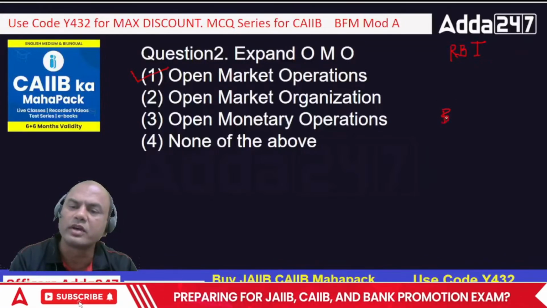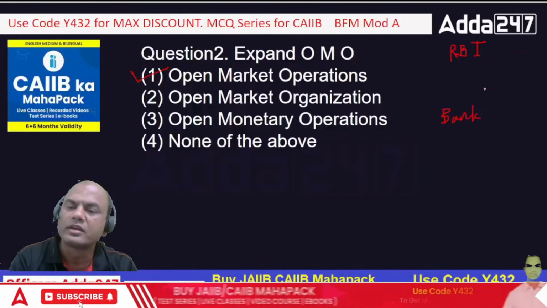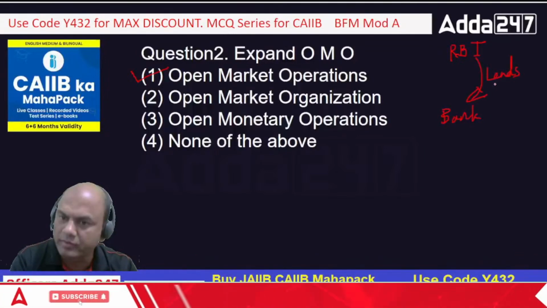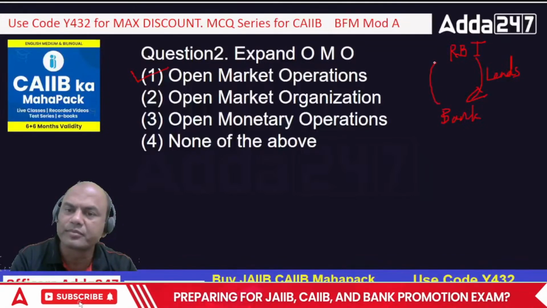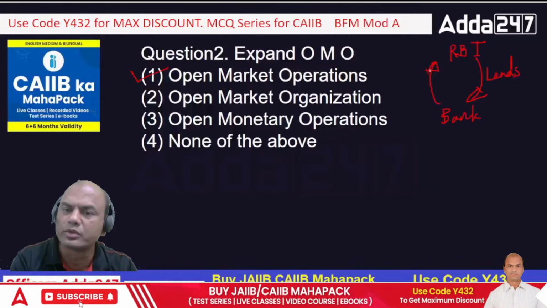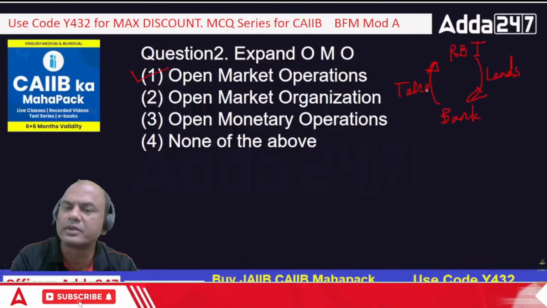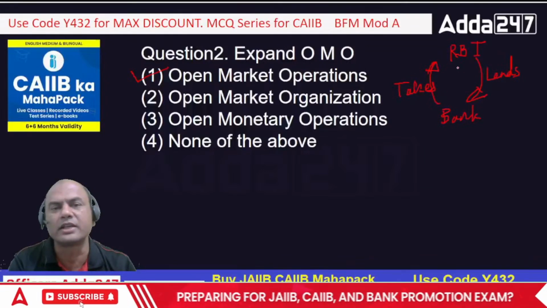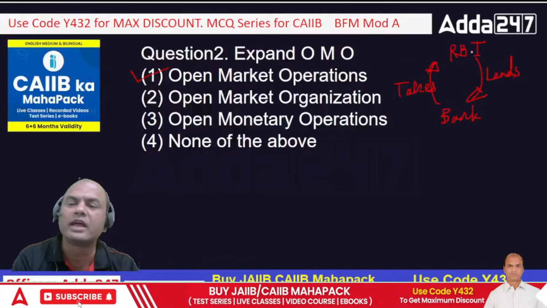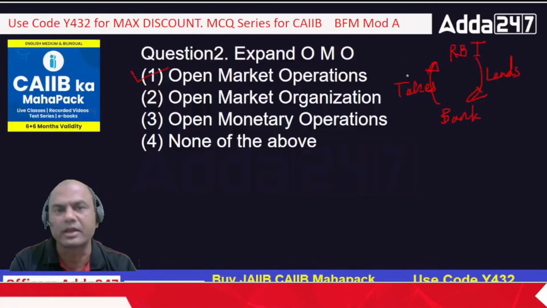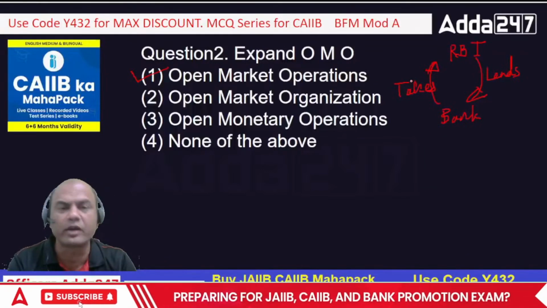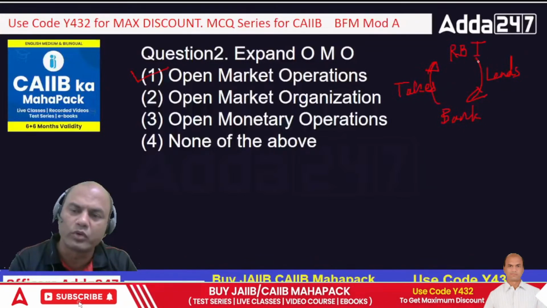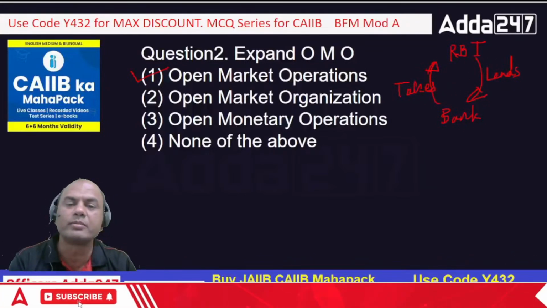Under OMO, RBI lends money and also takes money. Both are allowed. There is a separate part called MSF, marginal standing facility. There only RBI lends money; there is no taking back. That's for separate unseen situations. MSF is not there every time, while OMO happens every time. So that is open market operations.